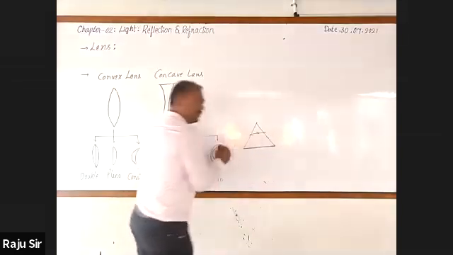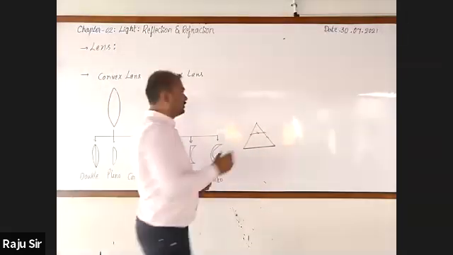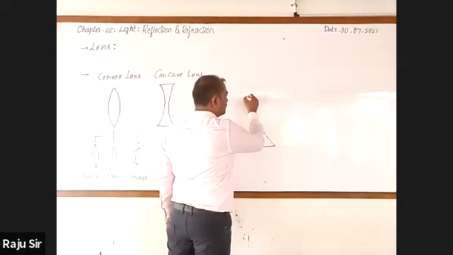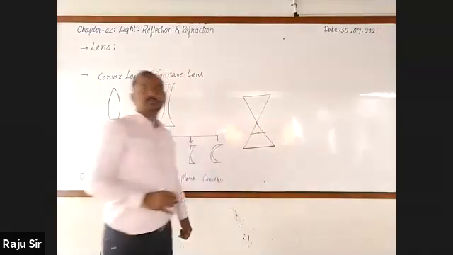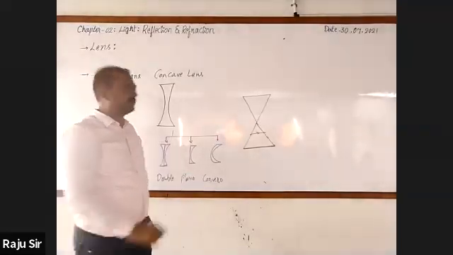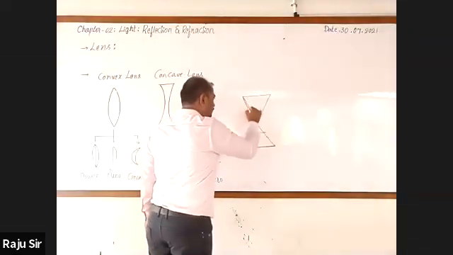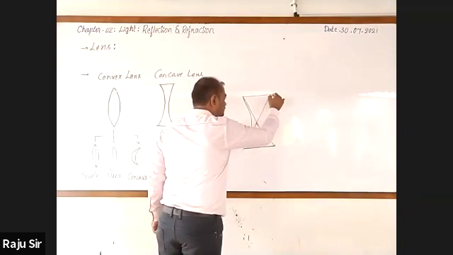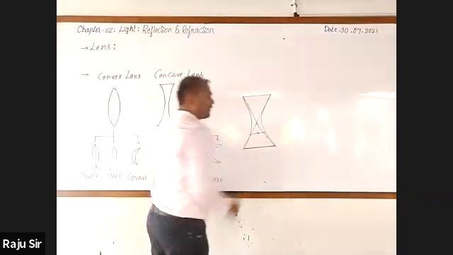Now I am going to take one more prism, which is kept upside down like this. Could you tell what you get? Concave lens.